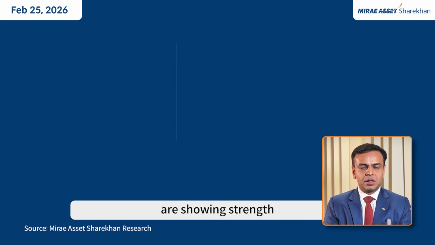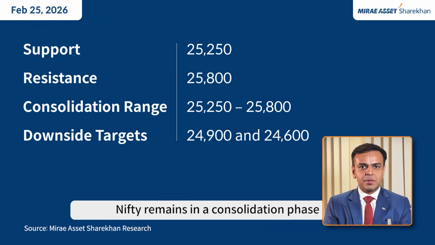To summarize, Nifty remains in a consolidation phase between 25,250 and 25,800. Momentum indicators are showing weakness, and a breakdown below 25,250 could lead to further downside toward 24,900 and 24,600, unless the index moves decisively above 25,800.